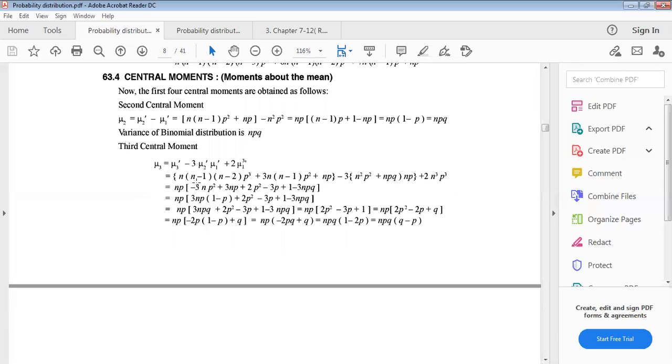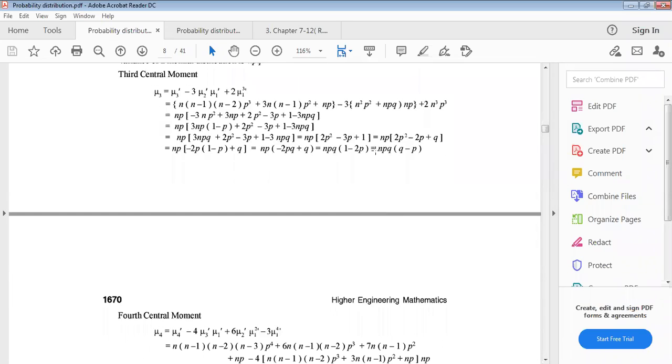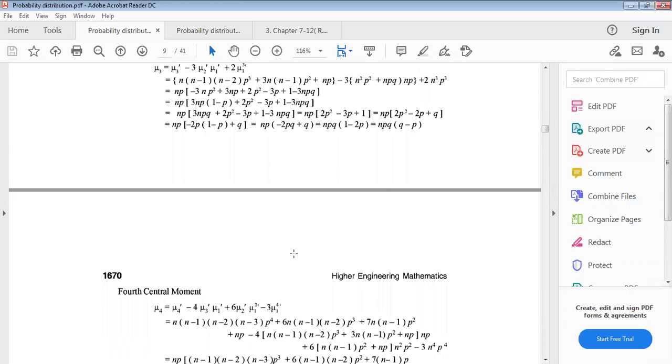Now calculation. Multiplying this, if you take 3np common, then 1 minus p. 1 minus p equals q, always remember, because p plus q equals 1. Just we get this one. This is the third central moment, or third moment about mean.